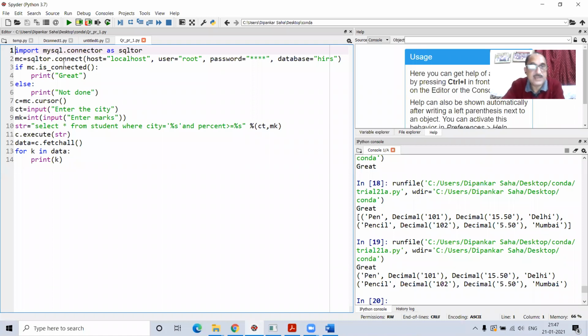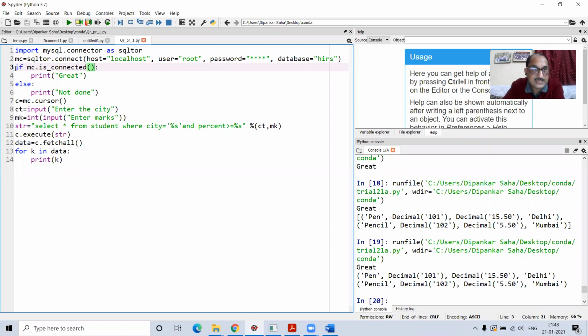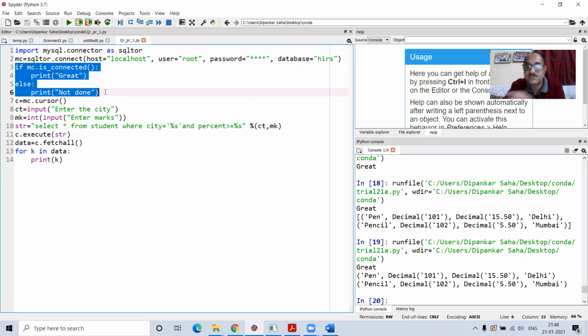Fine. So look at this. I took a connector here, the connection object MC, which establishes a session of connection between the Python interface and the MySQL software. Again, I just tested out the connection, but in this program, obviously it is not mandatory. I just wanted to check if the connection is fine. So I left the line as it is.